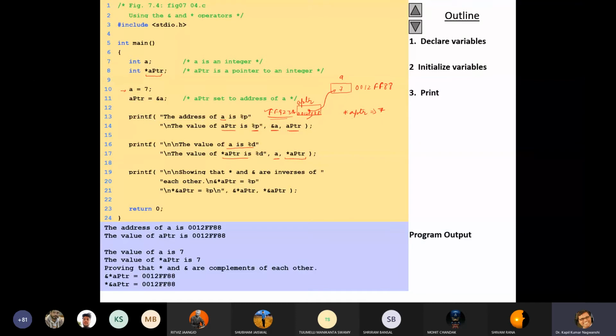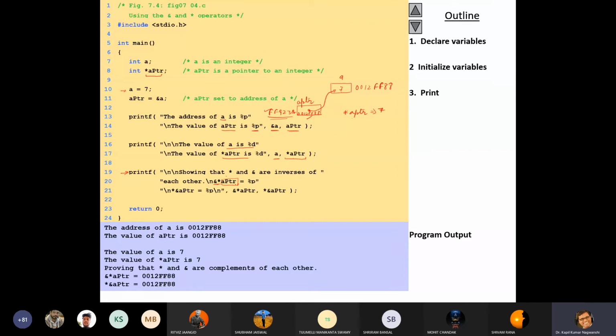Whenever I use *aptr, this will give you this output. Fine. So this shows that * and & are inverses. Here you can see that we write * and & together and then aptr, so it will only return aptr.